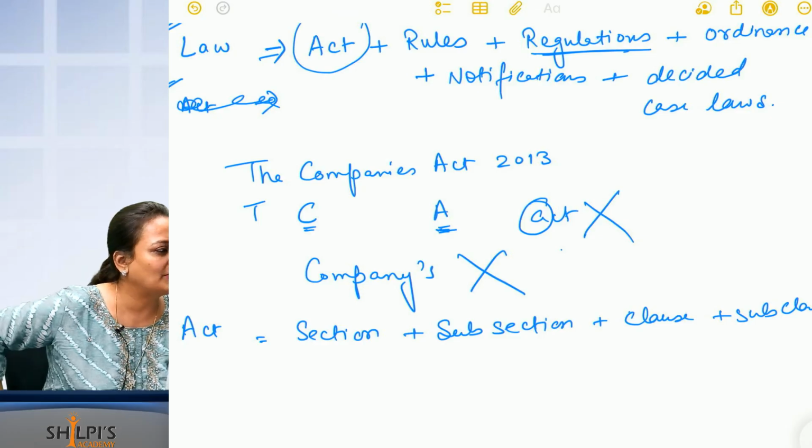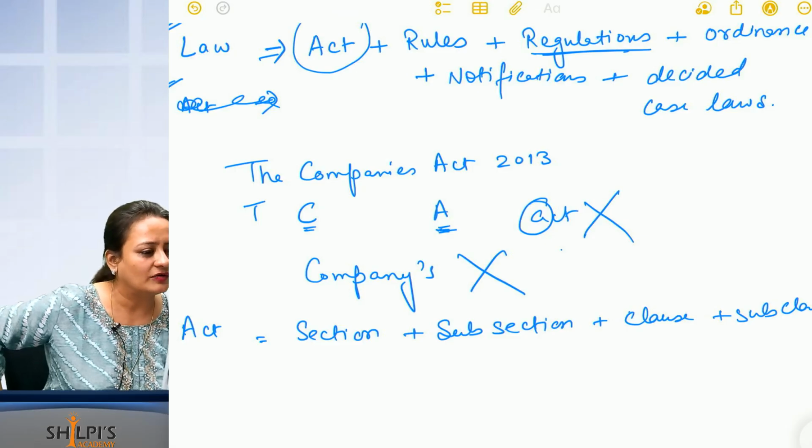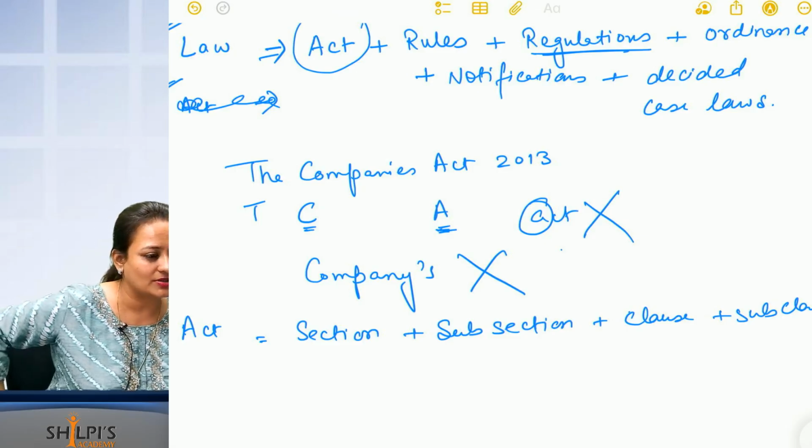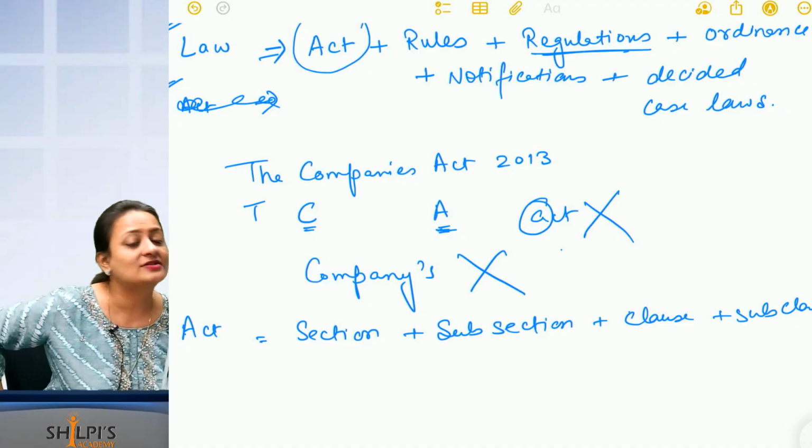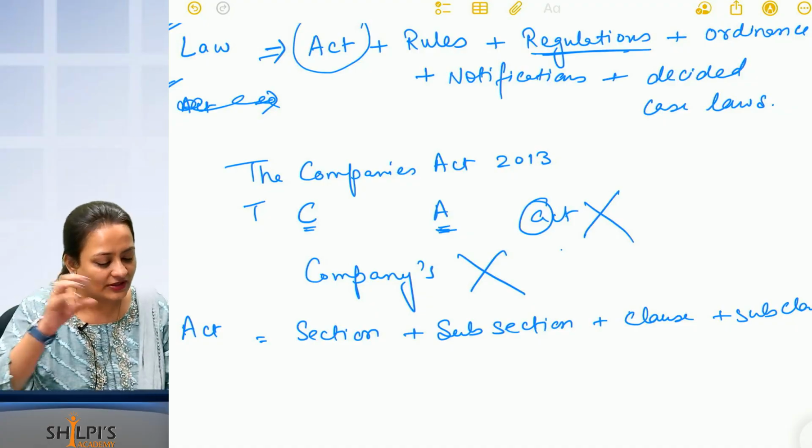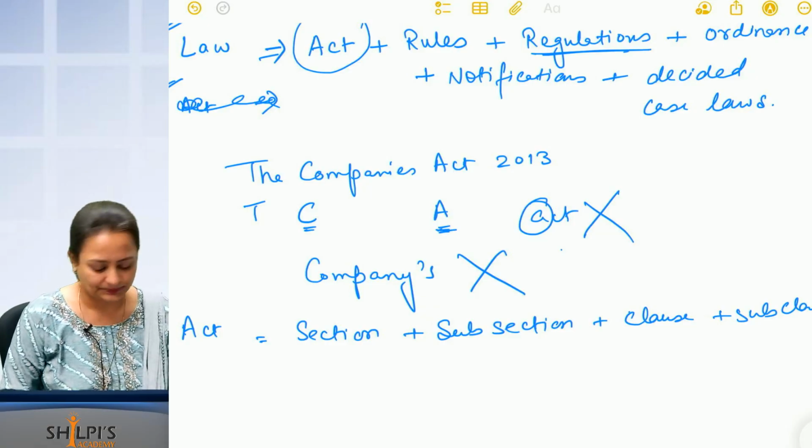Now in Shilpi's Academy we have our internal rules for staff also, no? What time they should come, how the attendance will be calculated, how the salary will be deducted, what your responsibilities are. All this we will have as rules, right? This is known as regulations when it is done for an internal body.